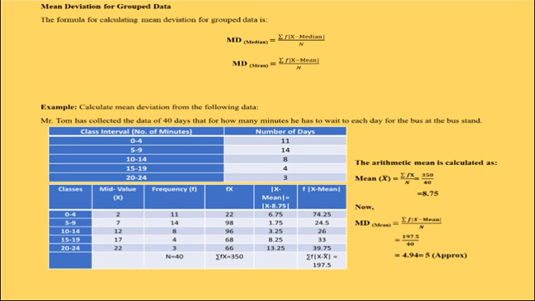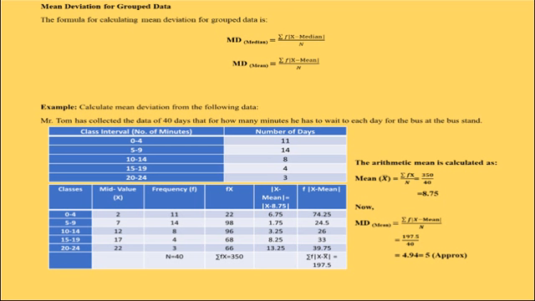But since here signs are ignored, we will write only 6.75 without any sign. And then multiply with 11, which is f of that class interval. We will obtain the value of f into |x minus mean|, which is 74.25. In the same way, we will calculate remaining values.